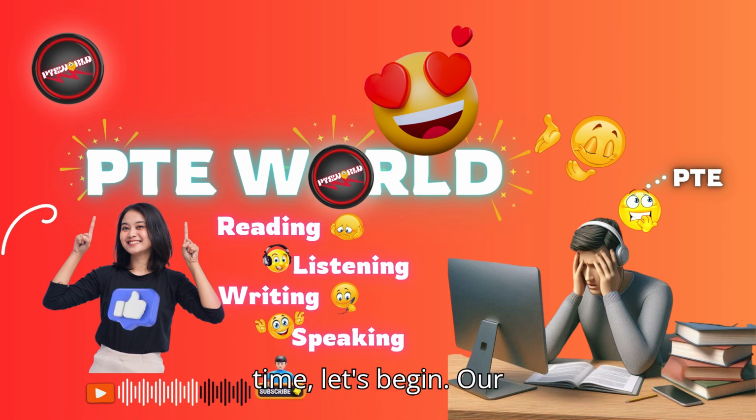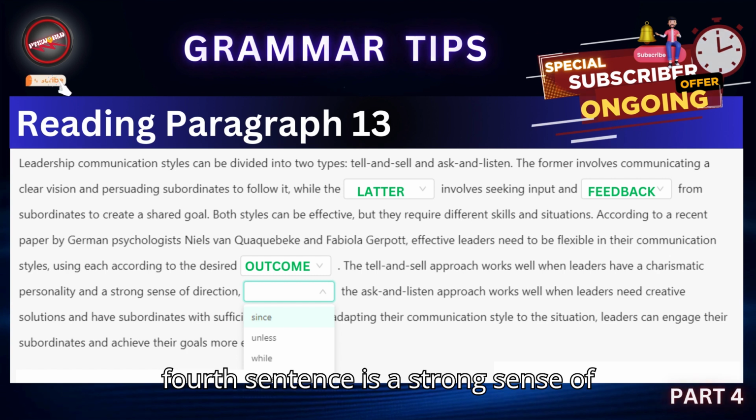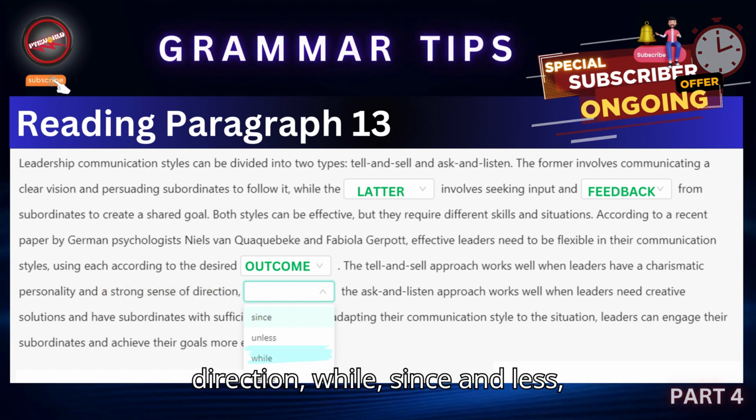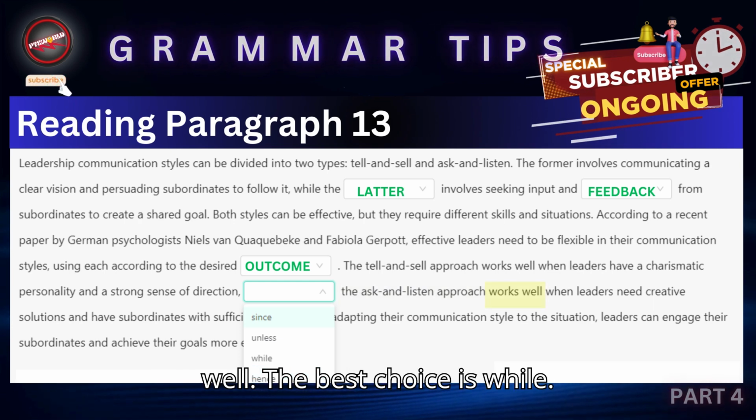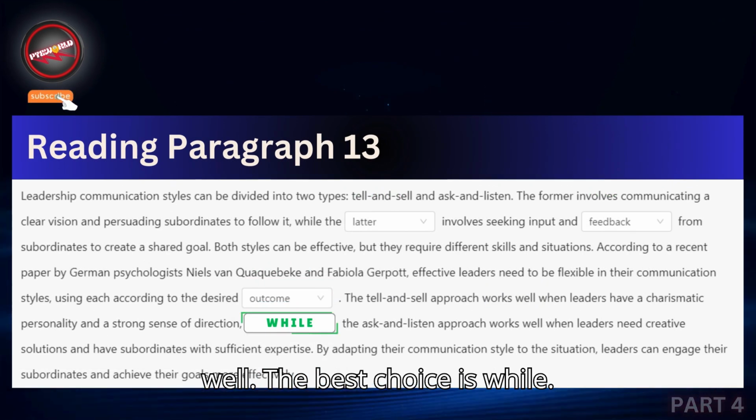Today, we will go through the next blank of the paragraph, so without wasting any more time, let's begin. Our fourth sentence is, a strong sense of direction, while, since, unless, hence, the ask and listen approach works well. The best choice is while.